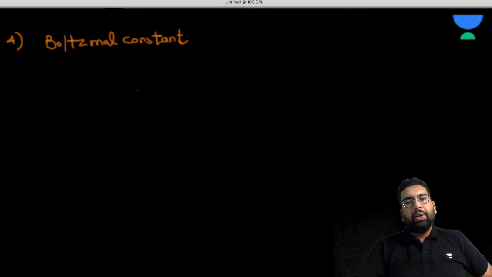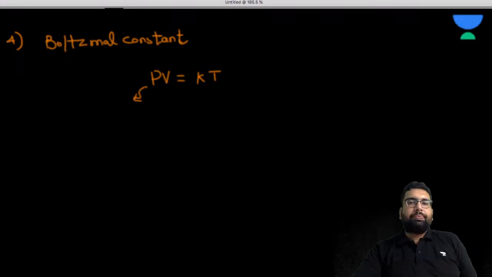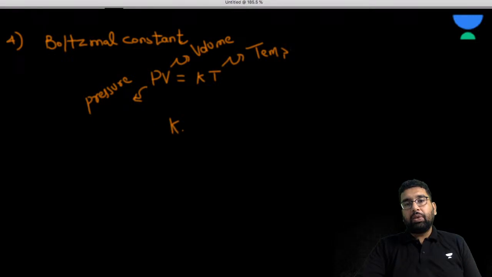Anyone? So this is PV is equal to KT. If you don't know the formula, this is the formula. P is the pressure, V is the volume, and T is the temperature. So we can write K is equal to PV upon T.